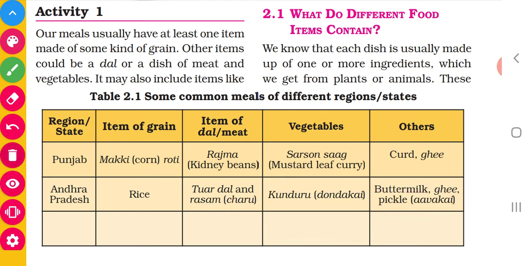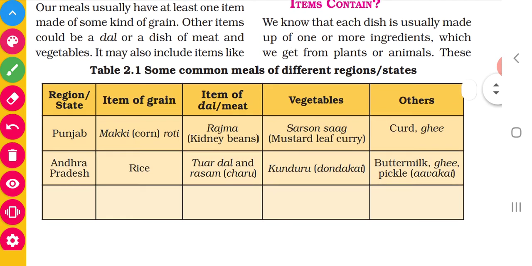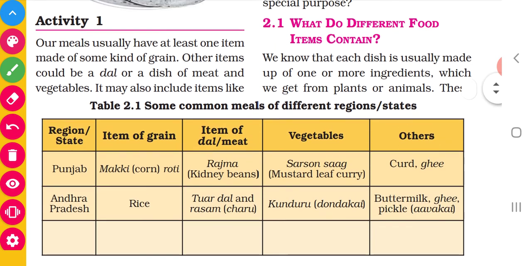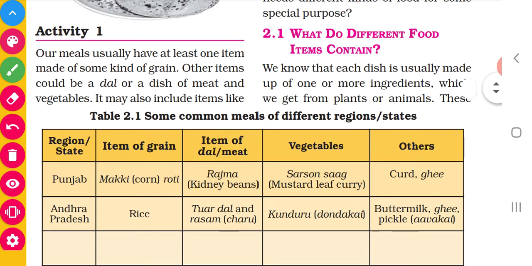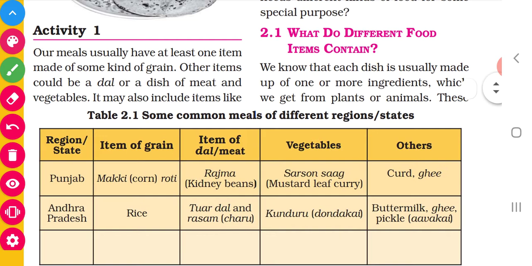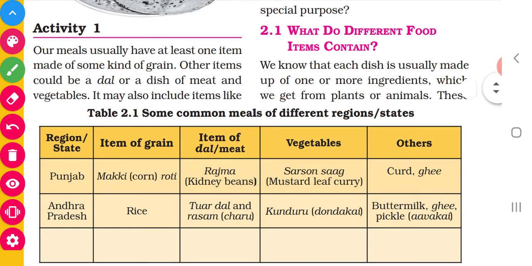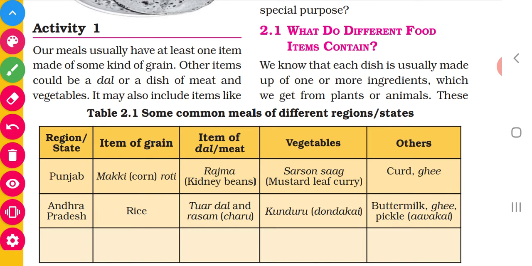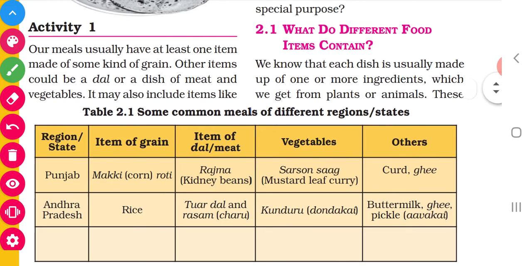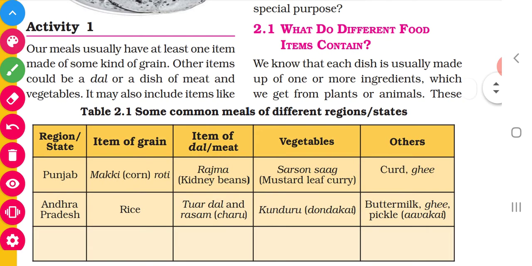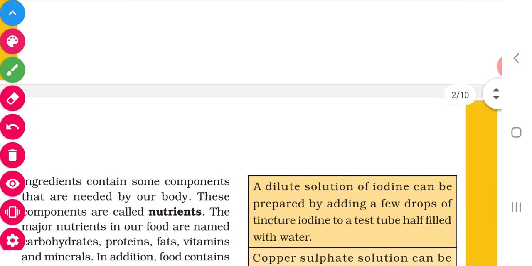So what does it contain? We are going to see what it contains. What is meant by ingredients? We have already seen in chapter 1. Recall what is meant by ingredients. The materials which are used to prepare a food item are called ingredients. Where do we get these ingredients? The answer is also in chapter 1. We get these ingredients either from a plant or from an animal.